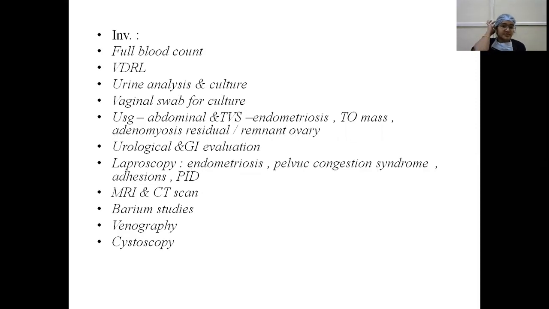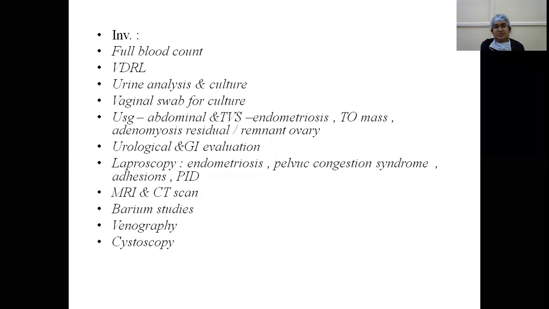So briefly, the investigations to be done are full blood count, VDRL, urine analysis and culture, vaginal swab for culture, and ultrasonography, that is both abdominal and transvaginal ultrasonography to diagnose any endometriosis, tubo-ovarian mass, adenomyosis or residual or remnant ovary. And the urological and gastrointestinal evaluation has to be done, that is cystoscopy, sigmoidoscopy, colonoscopy, and laparoscopy.